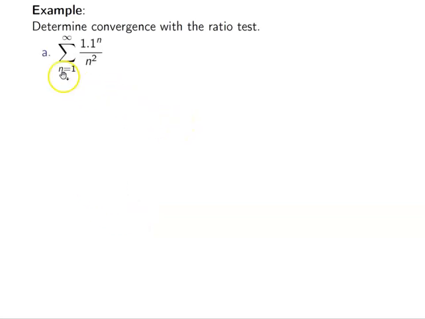So let's look at an example of our ratio test in action. Okay, so let's determine the convergence with a ratio test. For the first one, we'll have 1.1 to the n divided by n squared.